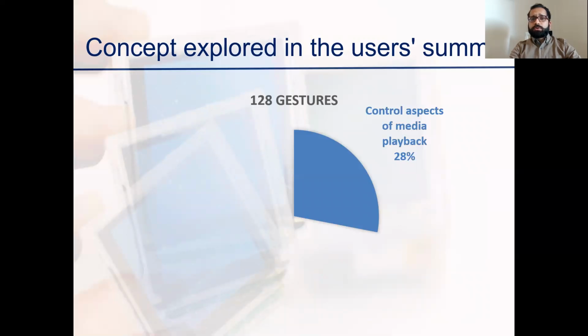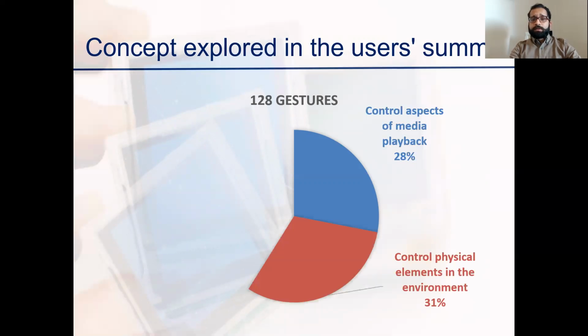In session 2, during the shadow competition task, 128 gestures were created by the teams. The purpose intended fell into one of 3 main categories. 28% to control aspects of media playback, for example, turn on, off, increase, decrease volume, etc. 31% to control physical elements in the environment, for example, unlock a door elsewhere in the house, turn on lights, and 41% to initiate some form of communication, for example, start a call or send a message.